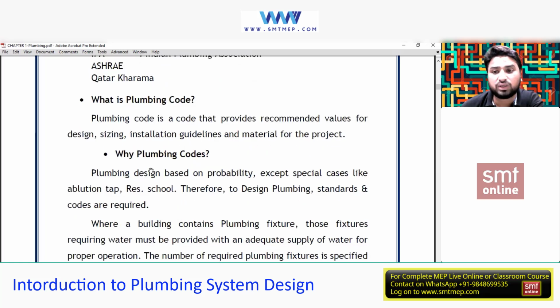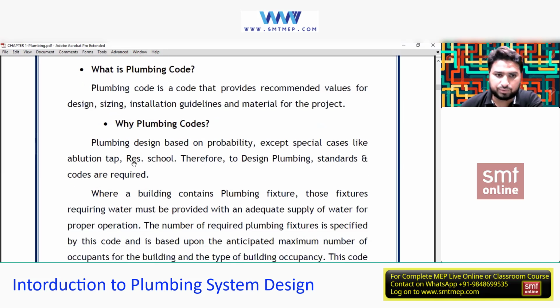Now, why do we need these codes? This is very, very essential and important. We have already learned something over here. Now, let's see in a technical manner exactly how this can help us, by taking an example of one code. So why do we need the plumbing codes?